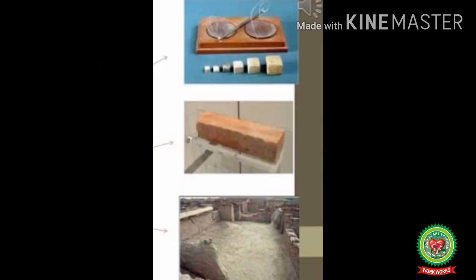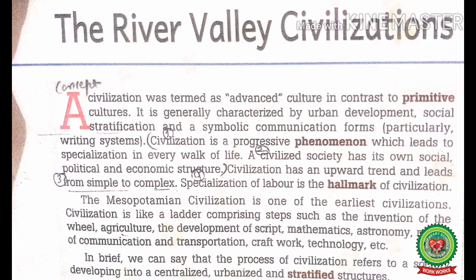Children, the people of Indus Valley are believed to be amongst the first to develop a system of uniform weights and measures. In brief, we can say that the process of civilization refers to a society developing into a centralized, urbanized, and stratified structures. So, students, a civilization is characterized by a centralized, urbanized, and stratified structures.